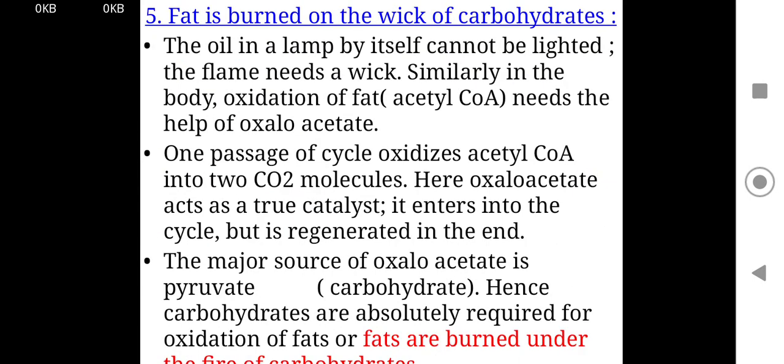Now, fat is burned on the wick of carbohydrate. This may be useful as a comment or justification of the sentence. The oil in a lamp by itself cannot be lit. The flame needs a wick. Similarly, in the body, oxidation of fat needs the help of oxaloacetate. One passage of the cycle oxidizes acetyl-CoA into two carbon dioxide molecules. Here oxaloacetate acts as a true catalyst. It enters into the cycle, but it is regenerated at the end. The major source of oxaloacetate is pyruvate, that is carbohydrate. Hence carbohydrates are absolutely required for the oxidation of fat.